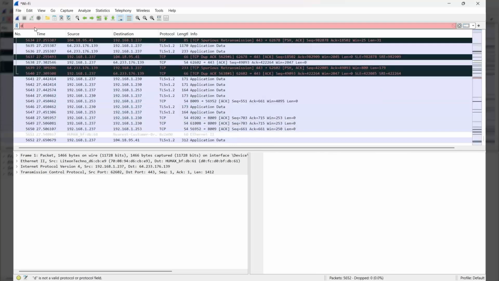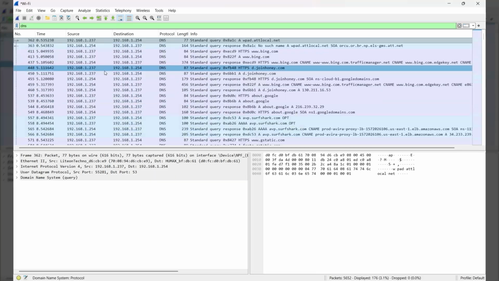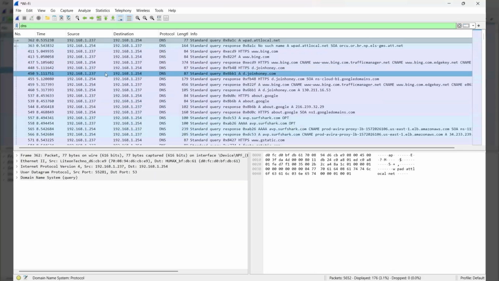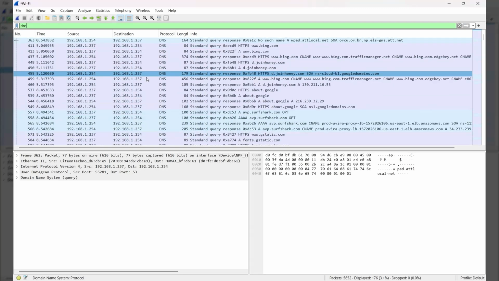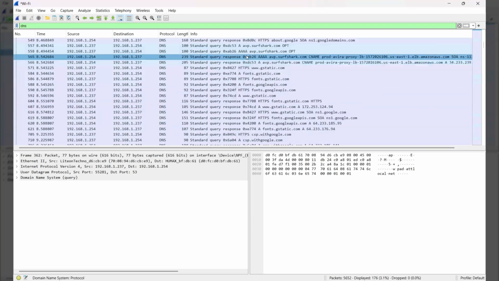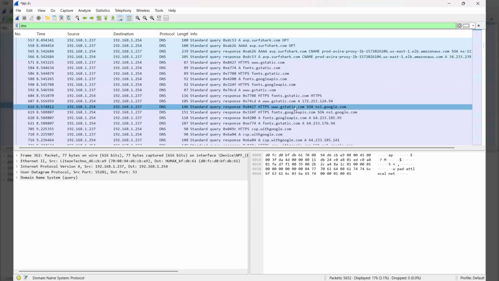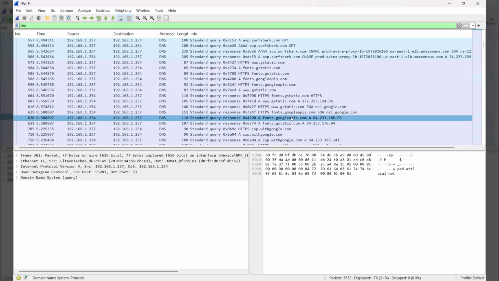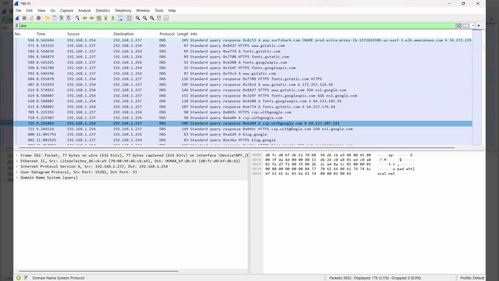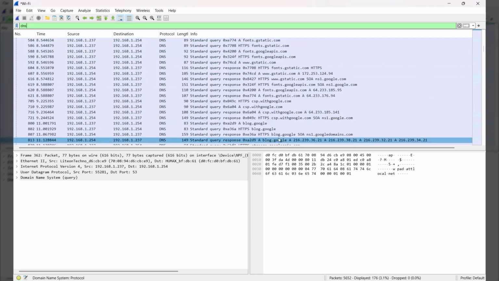We're going to type in DNS. And these are our DNS results. DNS is just translating host names into IP addresses. So it's turning what you type into Google into an IP address that the computer can read. As you can see, we have a lot of things. We have Surfshark, which is the VPN I was using. You have Google Fonts right here, more Google Fonts, Google Blog.